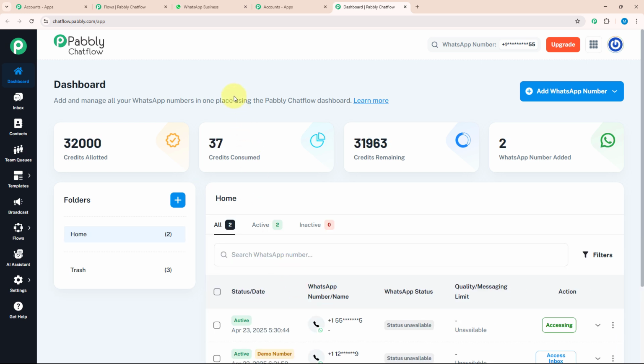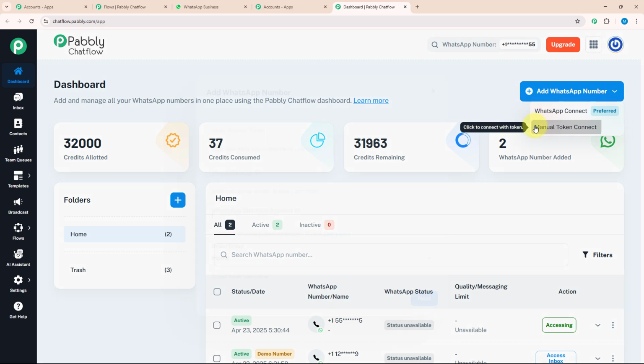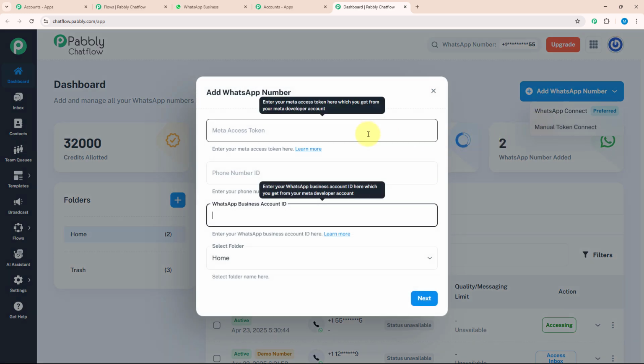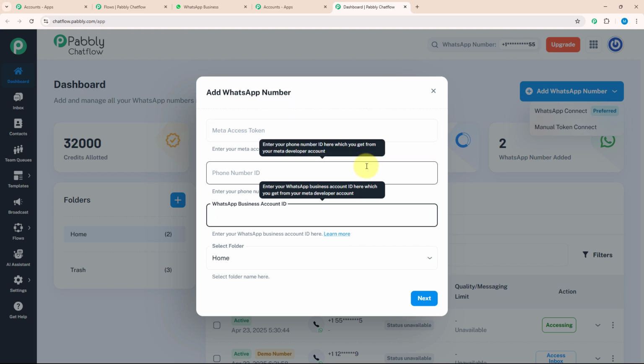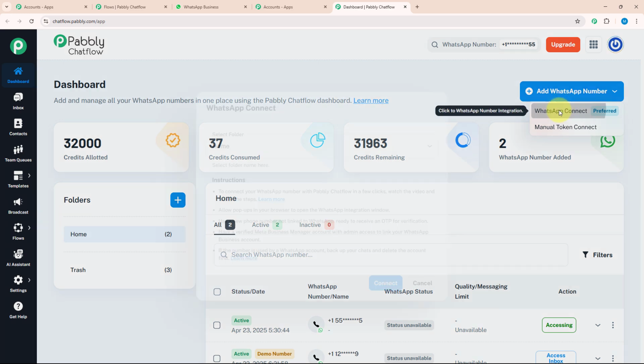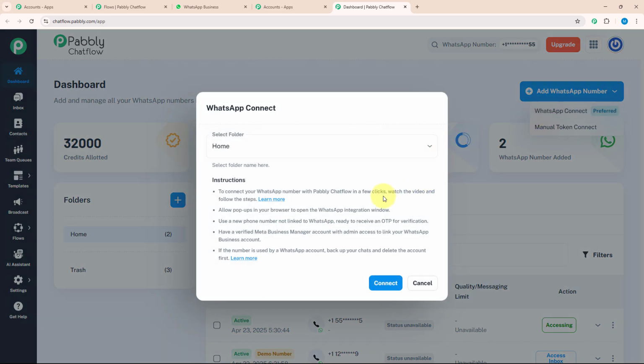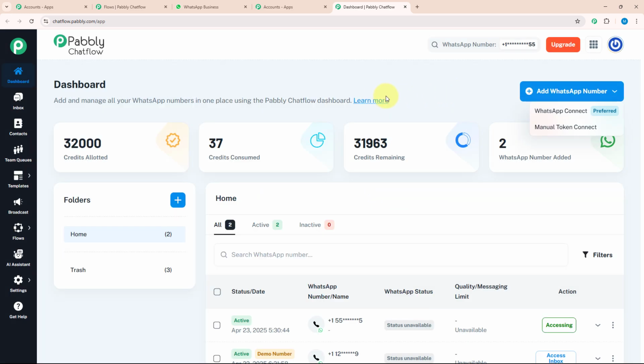Over here, you can add and manage all your WhatsApp numbers from one place without opening WhatsApp separately. To add your WhatsApp number, you need to click on the Add WhatsApp Number button. Inside this, you can see there are two options, Manual Token Connect and WhatsApp Connect. In Manual Token Connect, you need to enter the Meta Access Token, phone number ID, and WhatsApp Business Account ID manually. But in WhatsApp Connect, you just need to verify your Meta Business Management account and link your WhatsApp business account with it. Not only that, there are many more features in the dashboard.